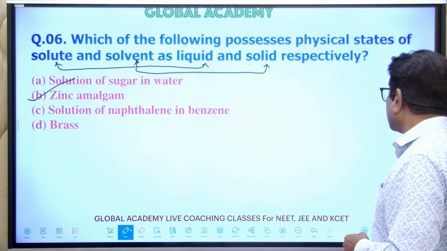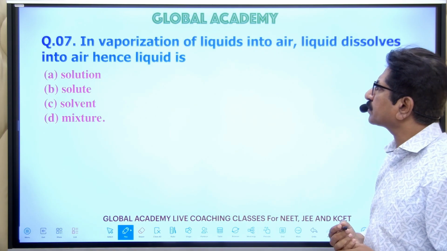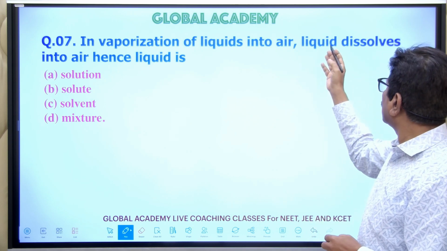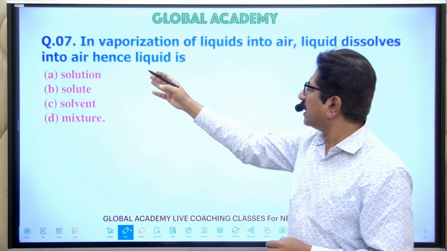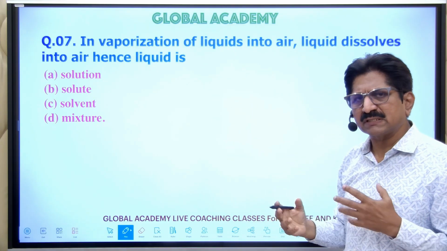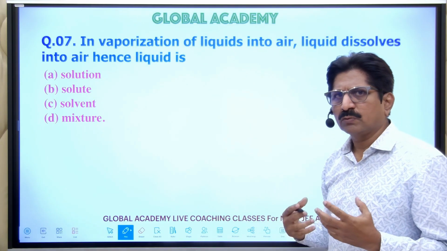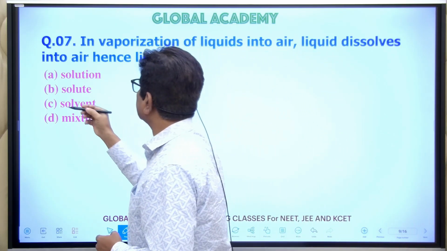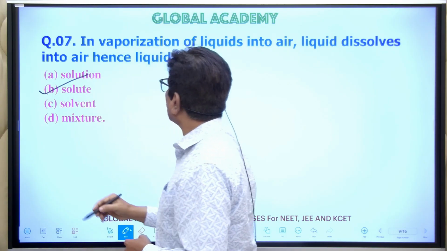Okay, the last one. In vaporization of liquids into air, liquid dissolves into air, hence the liquid is. So what is the liquid? We had solved the same type of example earlier also, and here the answer is B, a solute.